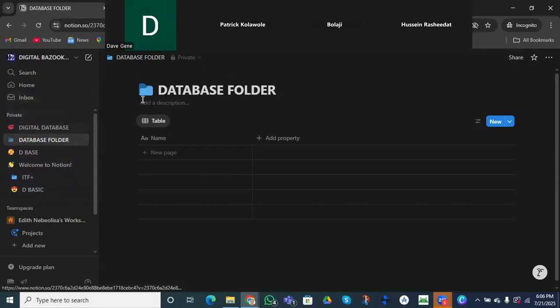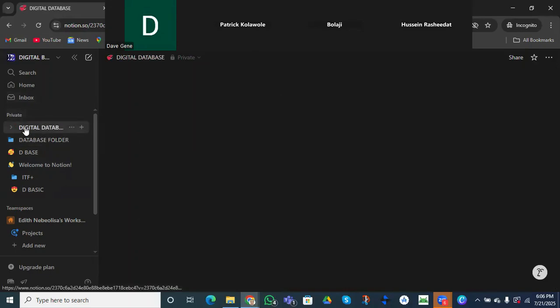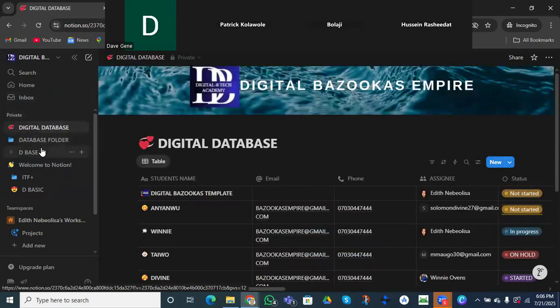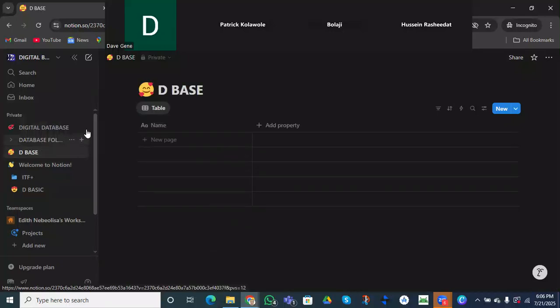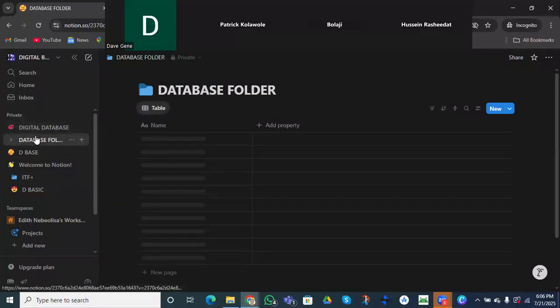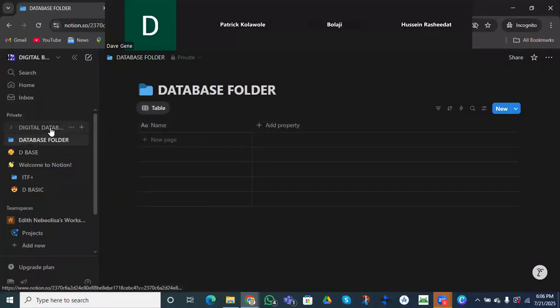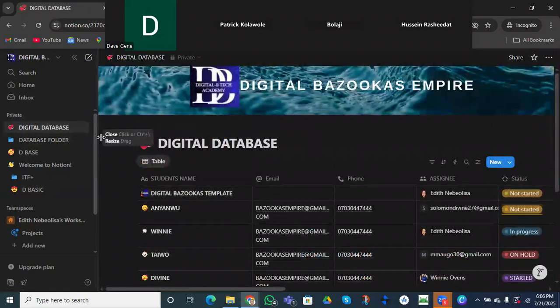So when you click on this, our folder, right? Let's go back and see. This is a folder. Do you see it? Then this is our database folder, right? And this is the one we are working on. So we can decide to build a folder and move all our databases into one folder.